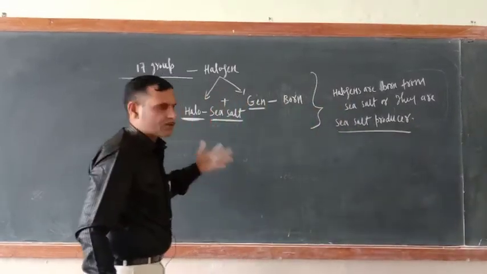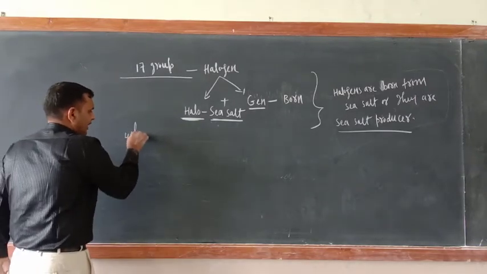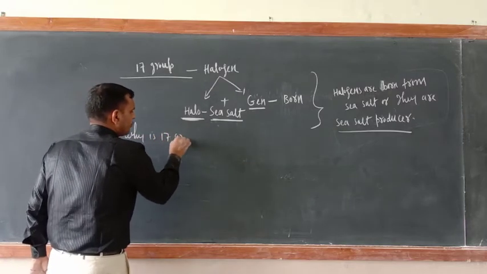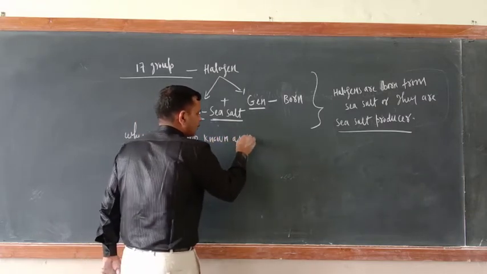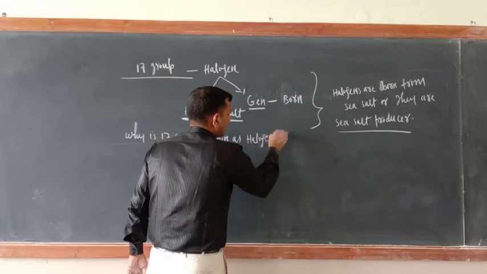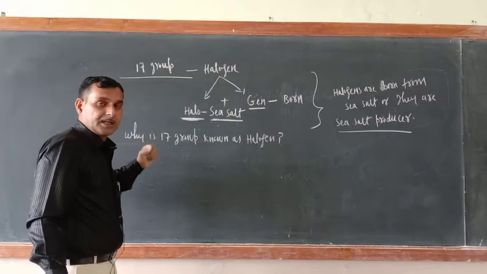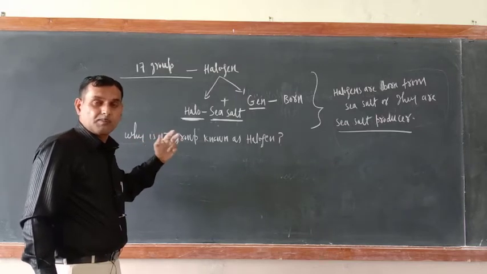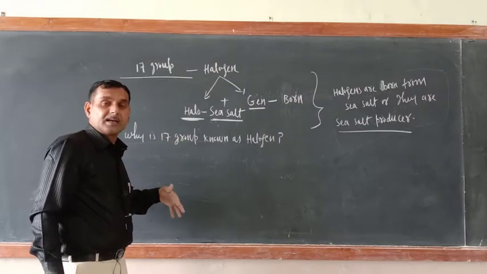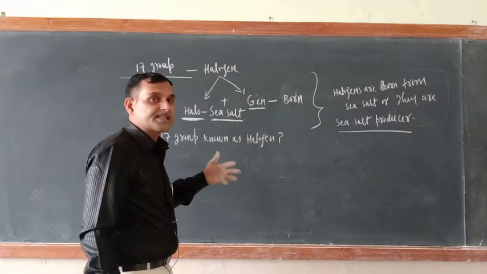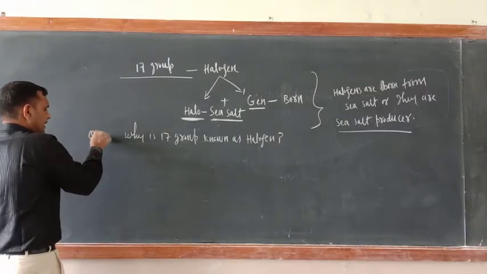Both are correct. So if the question asks why 17 group is known as halogen, the answer is: halogen is made up of two Greek words, halo plus gen. Halo means sea salt, gen means born. Since halogens are born from sea salt, or they are sea salt producers, that is why they are known as halogen. So this question you can write.